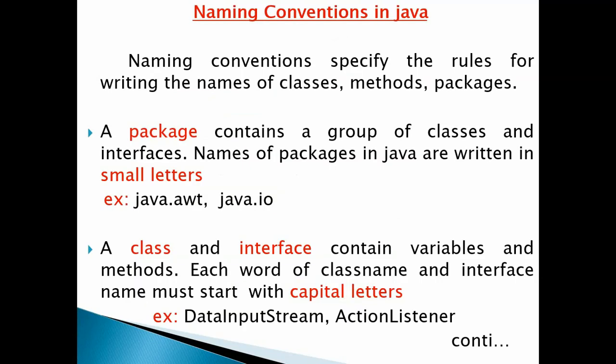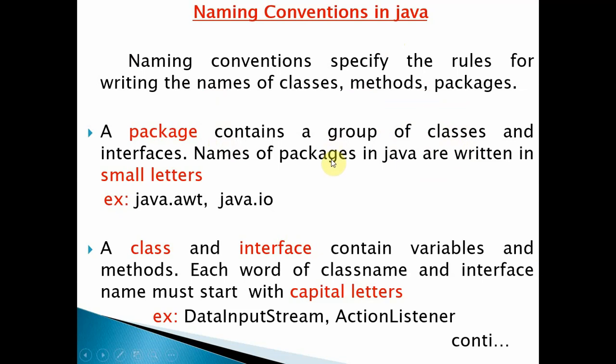So, naming conventions in Java: what is meant by naming conventions? How to give names to the basic elements in Java, the rules for specifying names, for classes, methods, packages. A package is nothing but a collection of classes and interfaces. In one package we have a set of classes as well as interfaces. How to give a name to a package in Java?